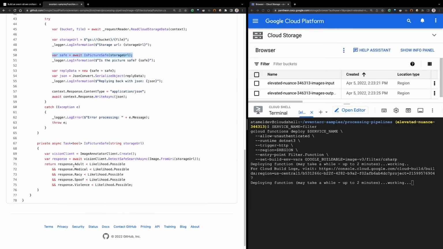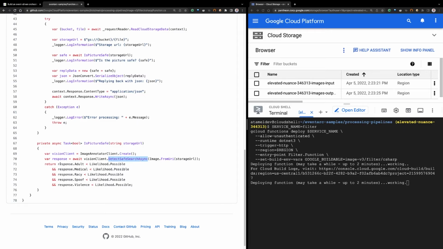And if you look at the isPictureSafe method, it's using a Vision client. So this is a Vision API client on Google Cloud. And it's calling detect safe search async. So it's basically making a call to Vision API and saying, is this image with this URL safe or not? And this returns some likelihoods.